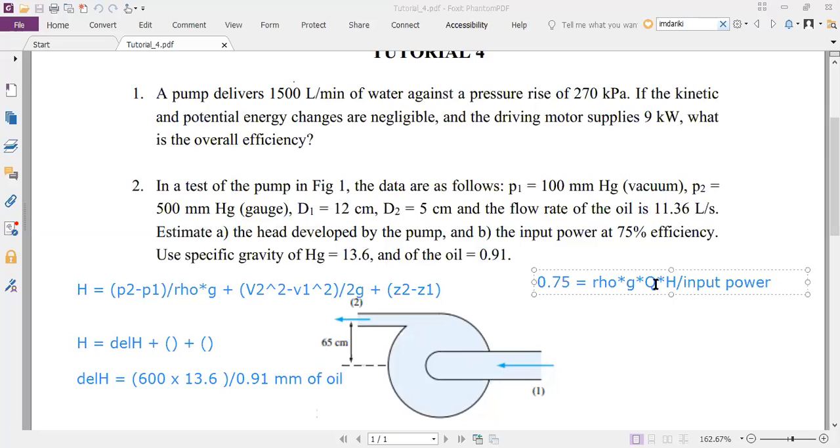So Q will be in meter cube per second, and H you will get when you solve this equation. So rho is known, g is known, Q is known, H is known. The efficiency is 75%, so you can solve for input power. Very, very straightforward problem. Okay, any questions on this?